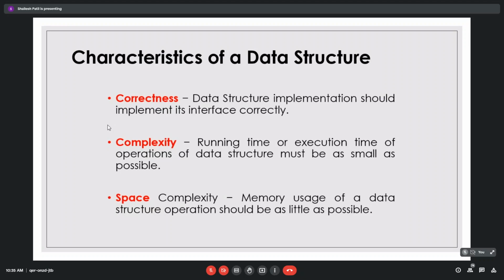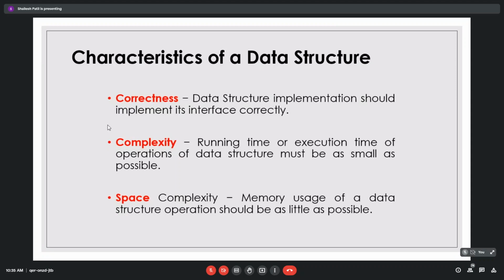Suppose I have to add two numbers. That addition can be done in multiple ways. You declare int a, int b, make a equal to a plus b, and directly print it. Someone can write the addition in 2 lines, someone in 5 lines, and someone may take more time. It depends. Likewise, consider swapping two elements, or a good example, bubble sort. If you remember bubble sort.